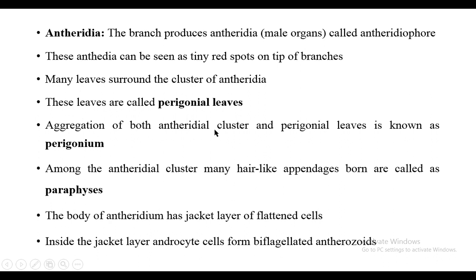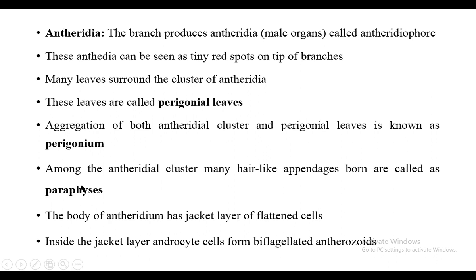Aggregation of both the antheridial cluster and perigonial leaves is known as perigonium. Among the antheridial cluster, many hair-like appendages are borne, called paraphyses. Paraphyses are not fertile, they are infertile structures.